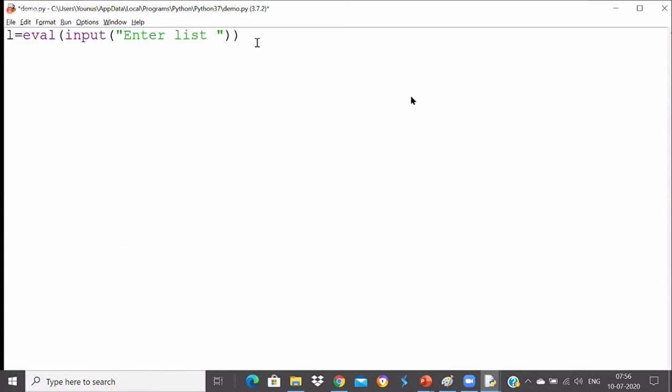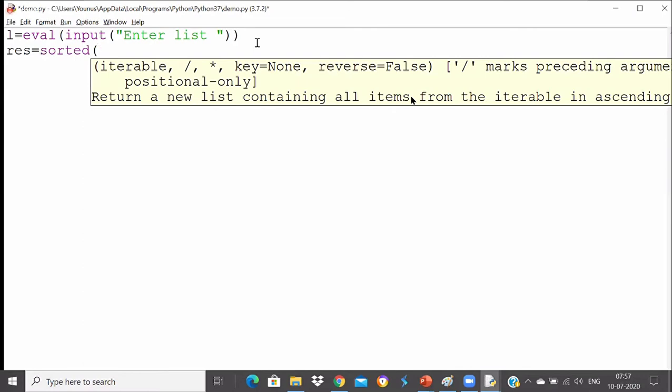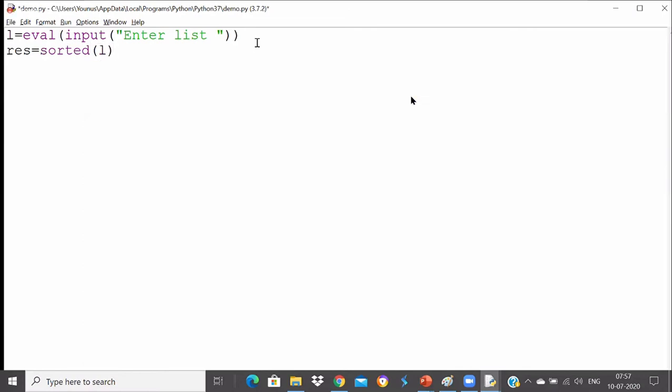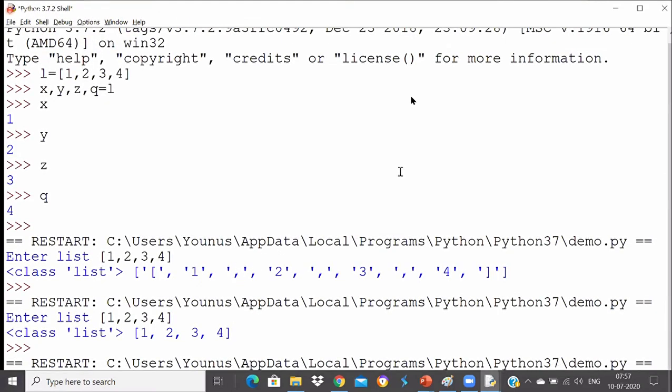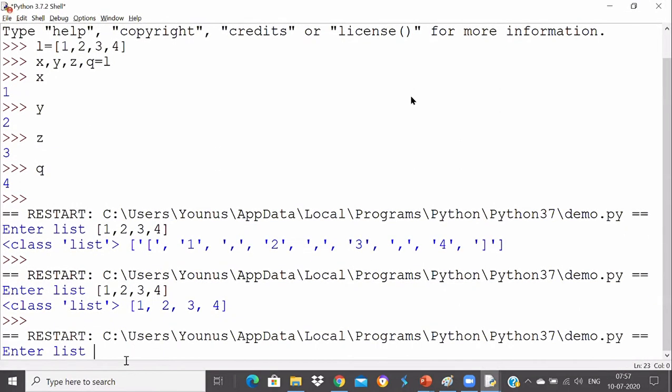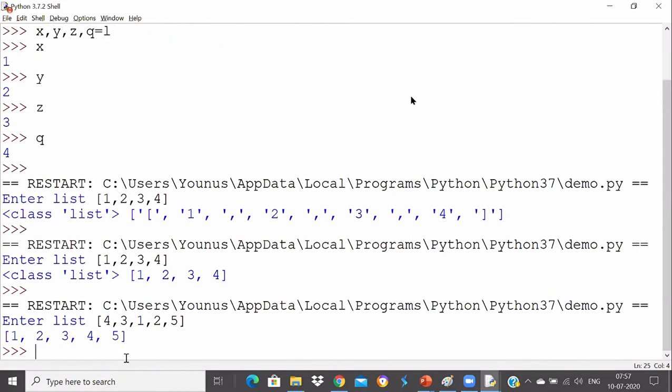Now, do you remember our sorted function? Result is equal to sorted, which returns your list, sorted of L. Then you can print the result and check what happens now. So I'm sorting it. We already did this, right? Sorted is a function that will take a list and then sort it. So let me give different elements here like 4, 3, 1, 2, and 5. Now you see it's sorting me 1, 2, 3, 4, 5. Whatever elements I have given, it's sorting them into 1, 2, 3, 4, 5.